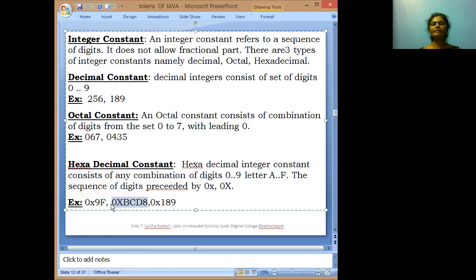Suppose we are taking one normal number, that number is called a decimal number. Why is this called a decimal number? This number is not leading with 0 or 0 small x or capital X. So this number is called the decimal number. Next,